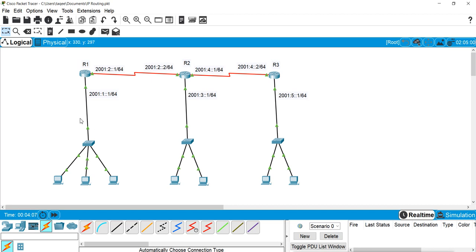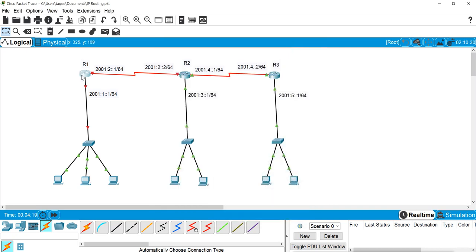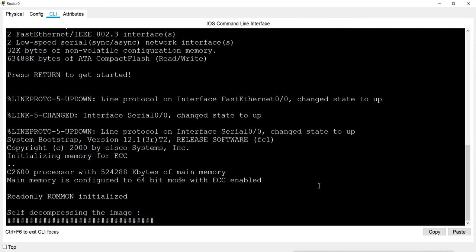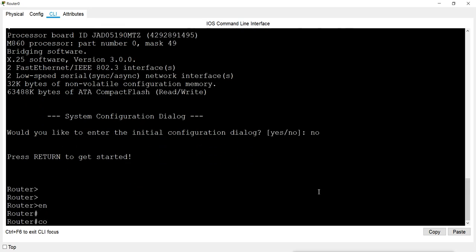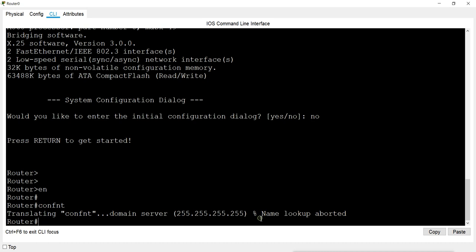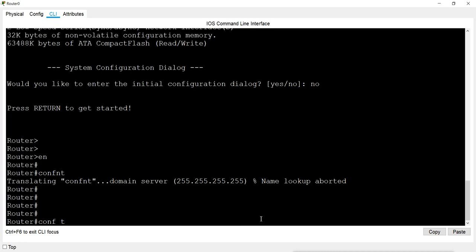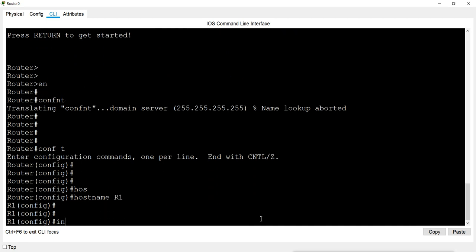Now how will you assign? I'll go to router 1. I removed the previous configurations. Hostname router 1. Now the first interface, FastEthernet 0/0.